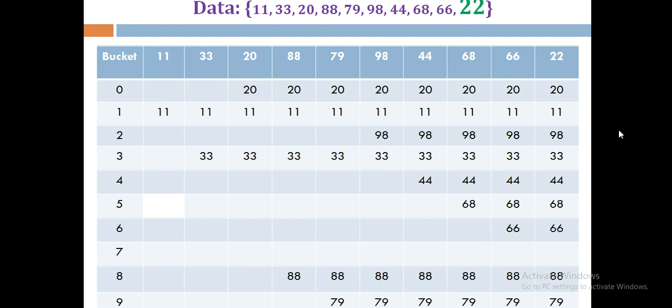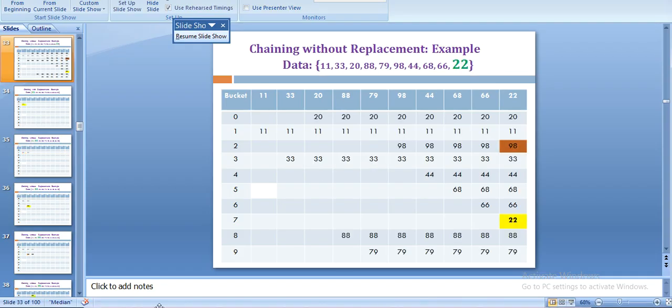Now we'll see the last element, that is 22. So 22 will give us the remainder 2, but at the 2 we have stored the element 98. So we can see the collision occurs, so we are not going to replace that element, but we'll find the next available position, and that is nothing but number 7, which is free. So we can store the element 22 over there. So this is the working of chaining without replacement. We have seen this concept of chaining without replacement.